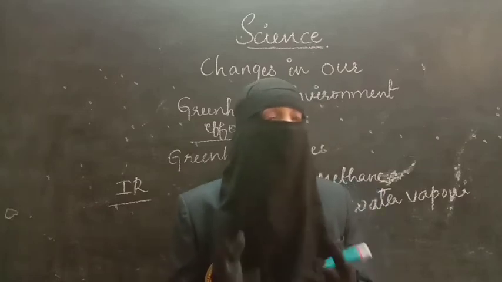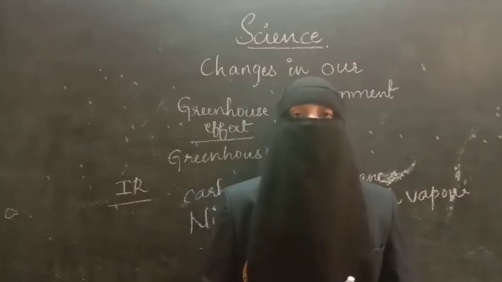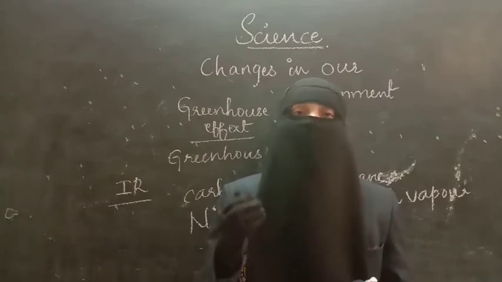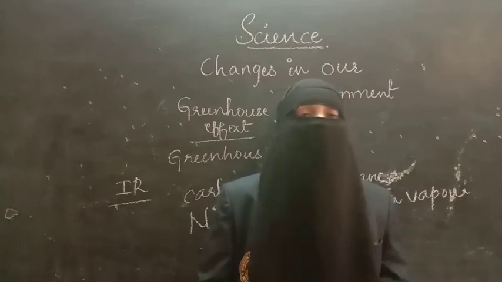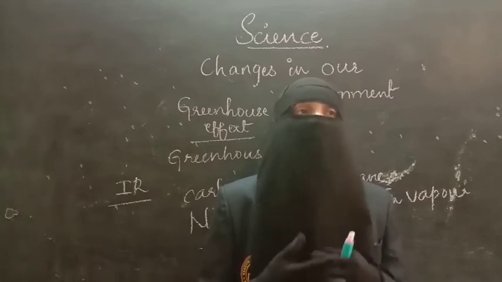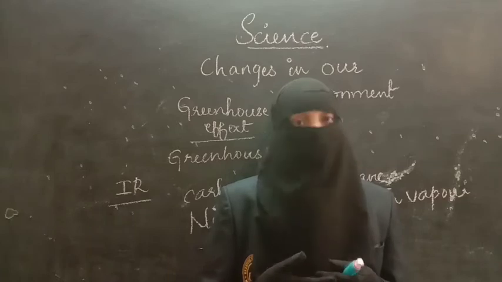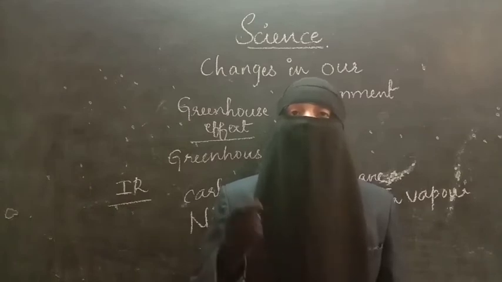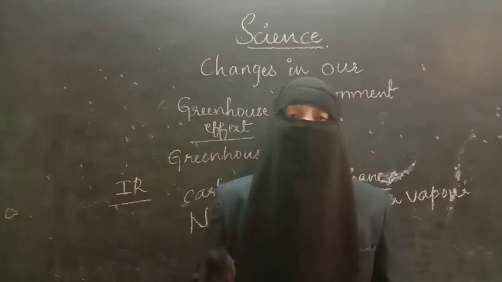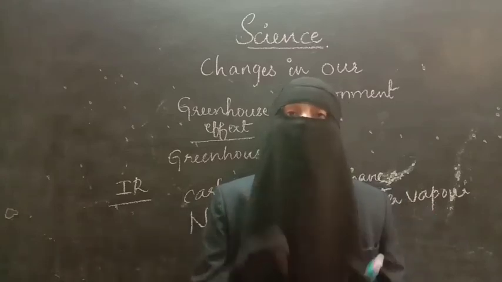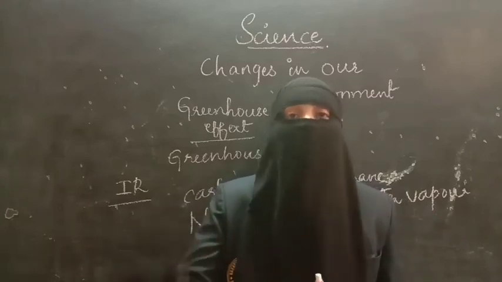So how does carbon dioxide increase, and from where are we getting this carbon dioxide? The amount of carbon dioxide in the air has increased because of the use of vehicles. In vehicles we use fuel like petrol, diesel, and even coal is also used as fuel. When that fuel burns, it gives out smoke. That smoke will pollute the air. That means it is releasing carbon dioxide. And now the amount of carbon dioxide in the atmosphere is increasing.